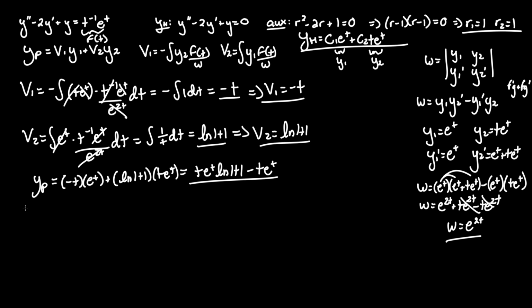And there you go. As we know, y general equals y homogeneous plus y particular. And from up here, we have y homogeneous equal to c1 e^t plus c2 t e^t. And all we have to do is now add our y particular and we're done.